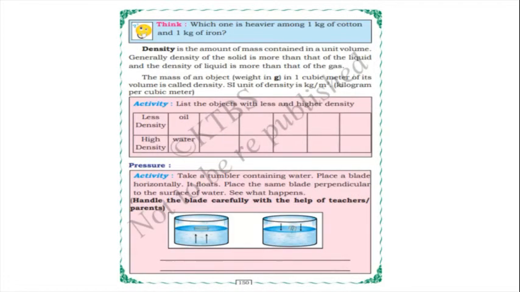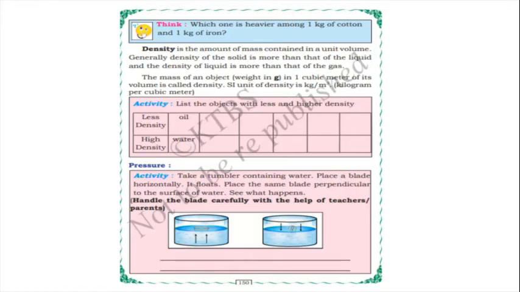Yes. So next, which one is heavier among 1 kg of cotton and 1 kg of iron? So children, here both are equal because both weigh the same, 1 kg, but the density of cotton is less and the density of iron is more. So size will differ, but weight will be the same.